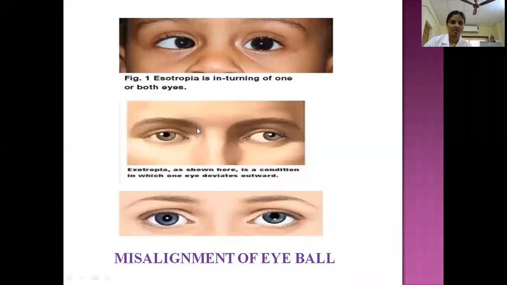medially. Whereas in the lower, means second picture, see the left eyeball, it is shifted upwards. And in the lower picture also, it is shifted almost upwards. So, what indicates here, something is misaligned. The eyeballs are misaligned. So, what is this misalignment of the eyeball? That's the actual topic today.